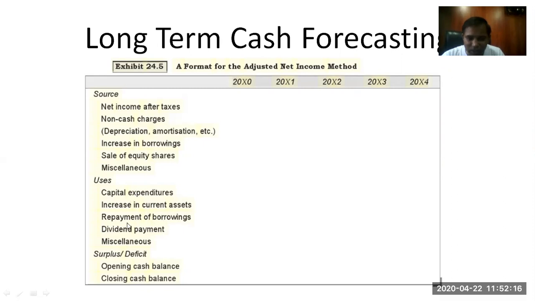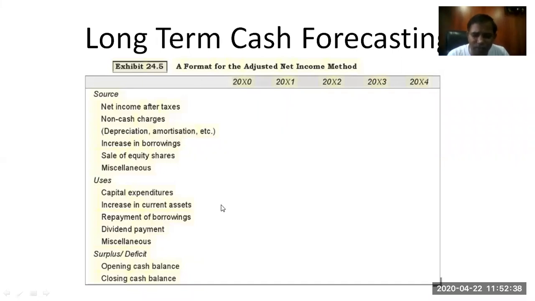If it is less than the sources of income, there will be a surplus. Whether it is a surplus or deficit, you add it to the opening cash balance of that respective year, and it becomes the closing cash balance of that year. So this is how long-term cash forecasting is done.